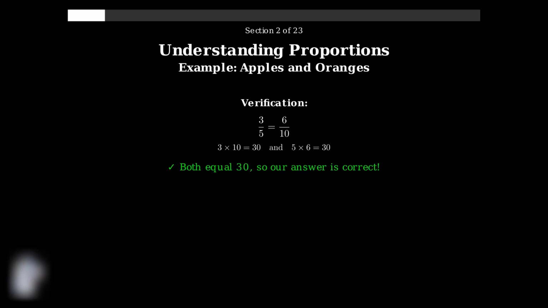Let's verify our answer by checking if the ratios are equivalent. 3 to 5 should equal 6 to 10. Cross-multiplying, 3 times 10 equals 30, and 5 times 6 also equals 30. Since both products are equal, our answer is correct.